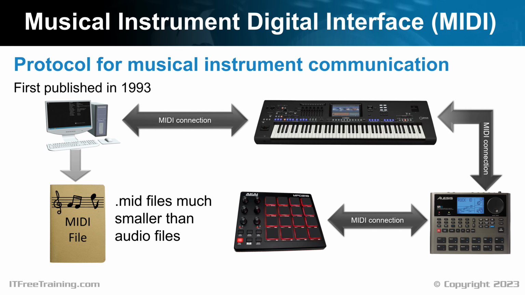Since MIDI only saves information such as which instrument was played, how long each key was pressed, and how loud the music was, MIDI files are very small. For example, approximately 7 minutes of a Beethoven symphony can be recorded onto a 60 kilobyte file. However, if this was converted to a high-quality audio file, it would be approximately 80 megabytes in size. A MIDI file can be copied between different computers and played on those computers.